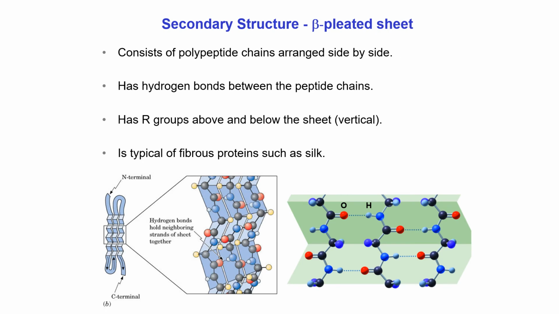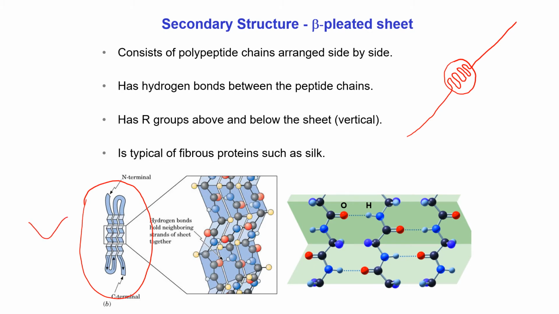Now about beta pleated sheet. Which portion of a polypeptide chain is known as beta pleated sheet? If in a protein or polypeptide chain a certain segment is held next to another segment side by side like this, in that case that portion is known as beta pleated sheet, because many segments held side by side together collectively look like a sheet. See here, that's why that portion is known as beta pleated sheet.